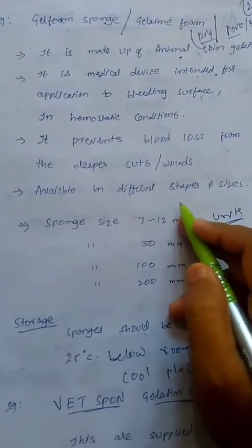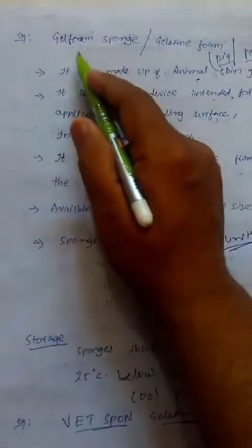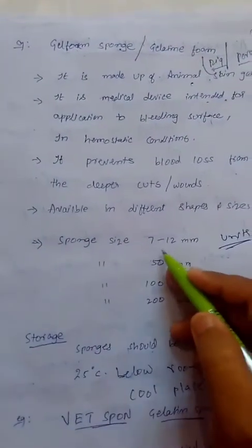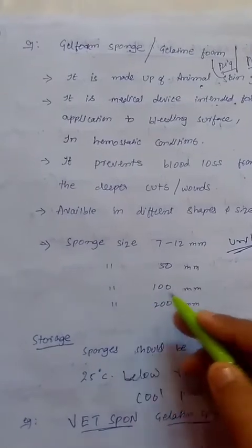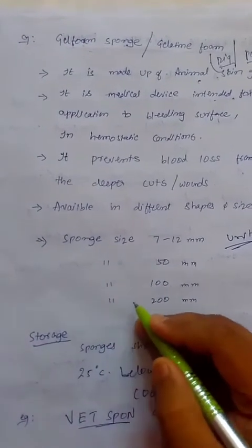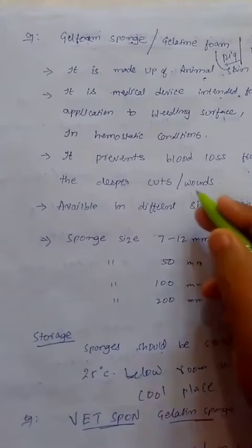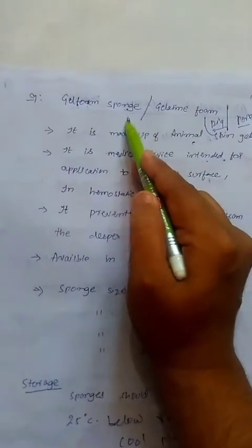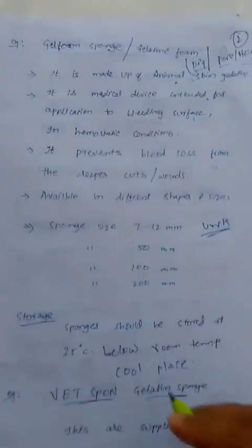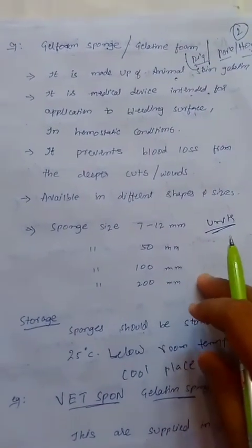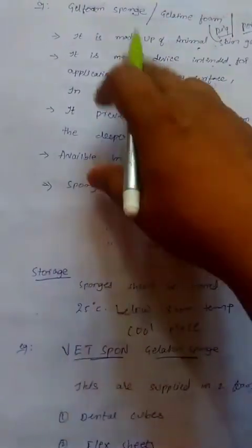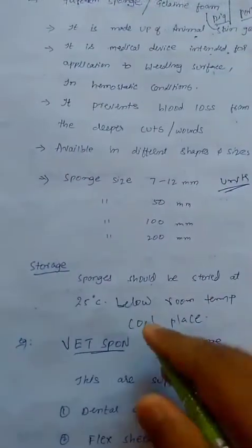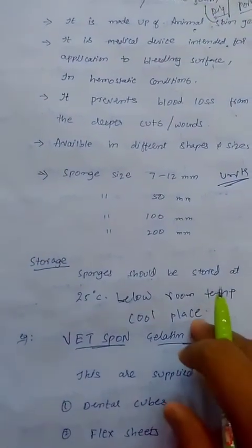These are available in different shapes, sizes and units. Gelfoam sponges come in sizes like 7 to 12 mm, 50 mm, 100 mm, 200 mm. These are the different shapes and sizes available in Gelfoam sponge. And they have different units. Storage conditions: the Gelfoam sponge must be stored below room temperature in a cool place.